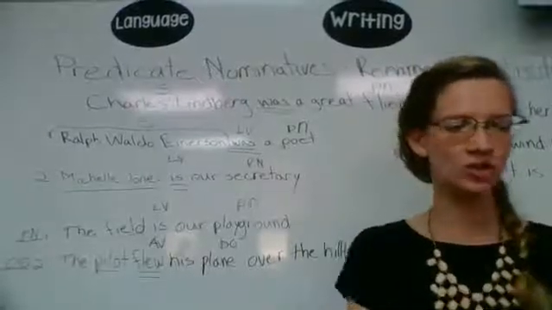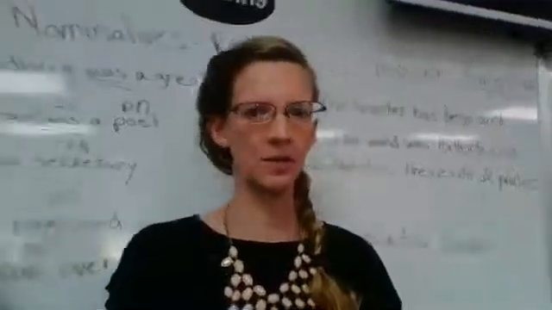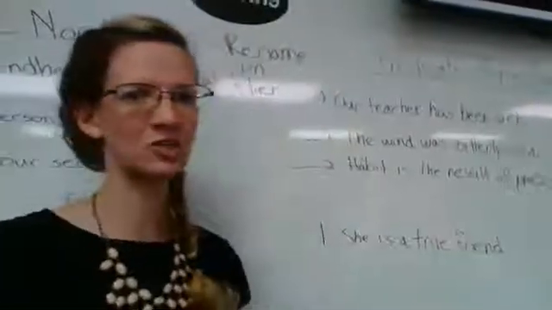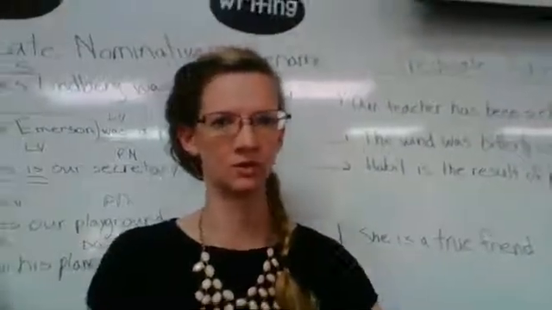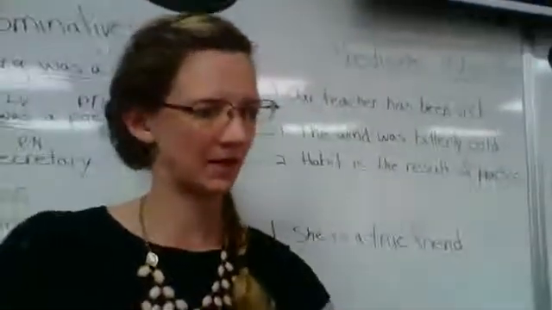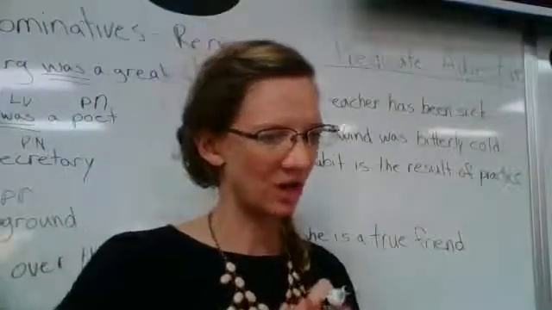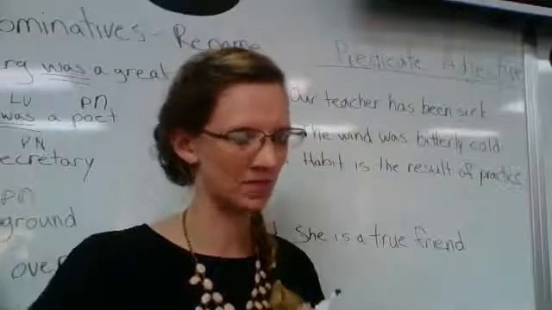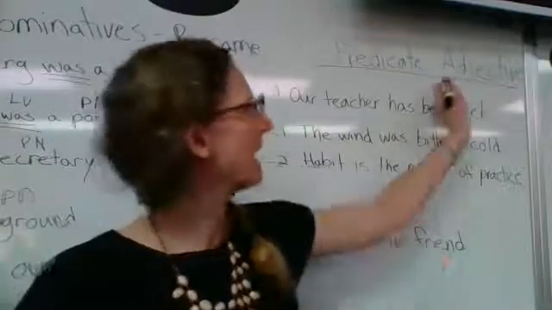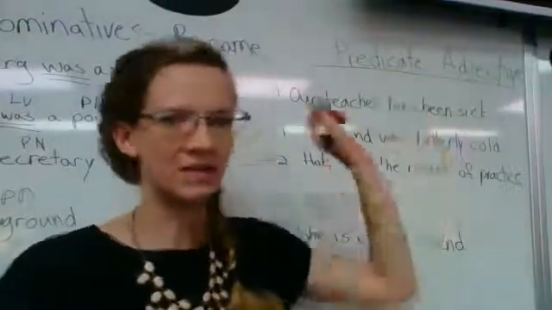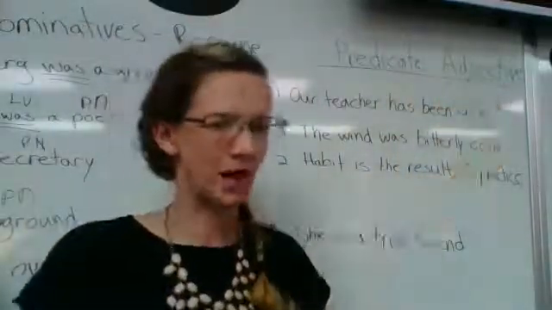All right, on page 282, we're going to also learn about predicate adjectives. So we've learned about predicate nominatives and now predicate adjectives. A lot of people get these two confused, so we're going to work on this to try not to get confused. I will describe it and try to explain this to you. Now, a predicate adjective is an adjective complement that follows a linking verb. So it comes after a linking verb, not an action verb, and it describes the subject. So remember, an adjective describes, a nominative renames.